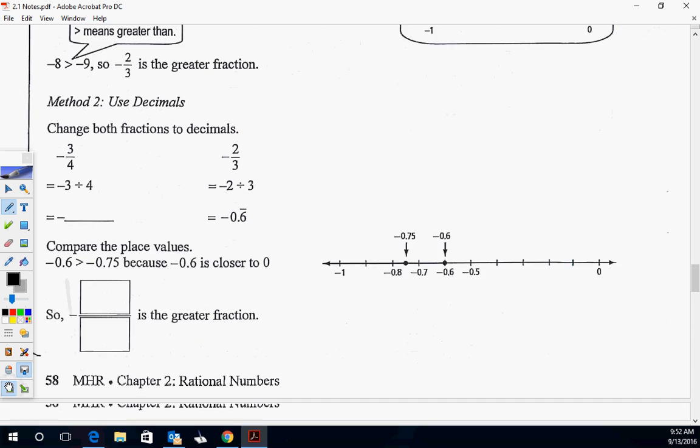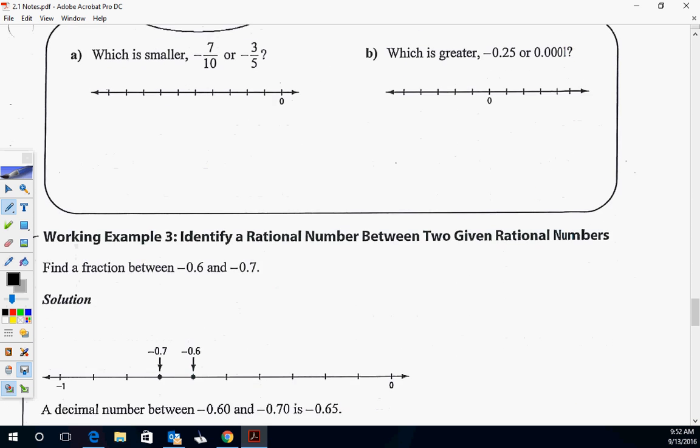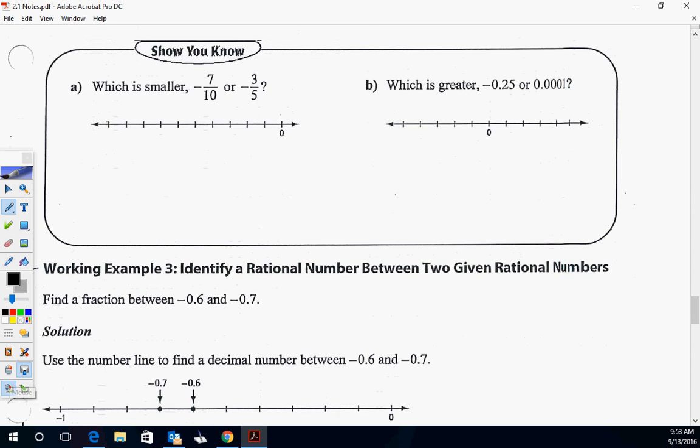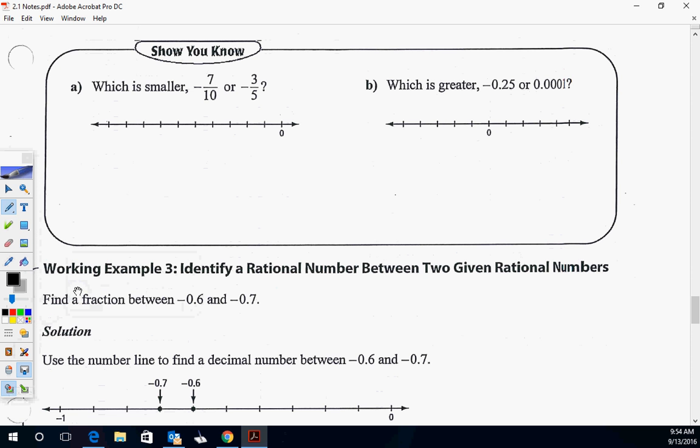Okay. Still pretty easy today, but not too bad. Right here's negative 2/3. This is the last little piece there, if you don't have that filled in. All right, so try this, show you know. Since there are two negatives, it's about which is smaller. I want the one farthest to the left, which means I want the bigger negative. So negative 7/10. So again, they have it.